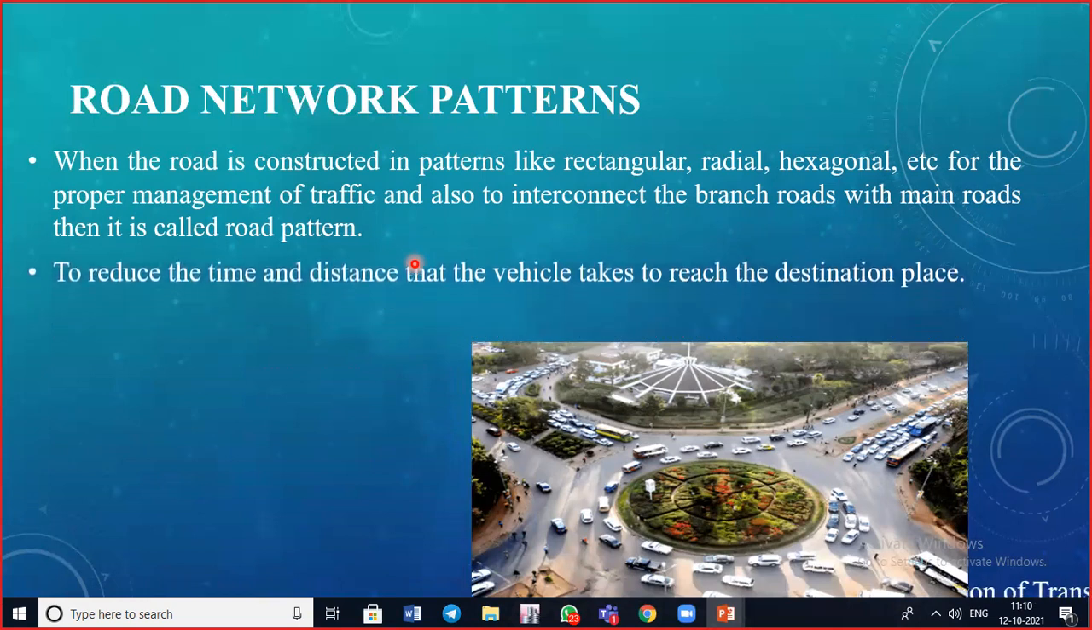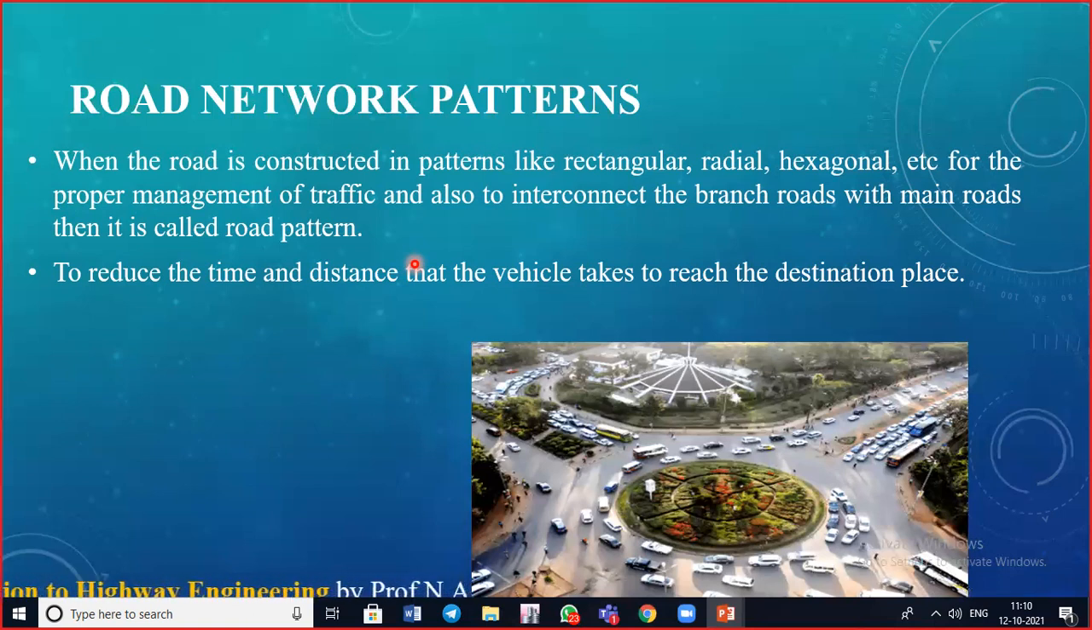The basic principle of providing a proper road network pattern is to reduce the time and distance that the vehicle will take to reach the destination, isn't it? So if we provide such a proper road network pattern, then in case of an emergency, emergency vehicles like ambulances and fire engines will reach their destination in time, without any time-consuming delay.